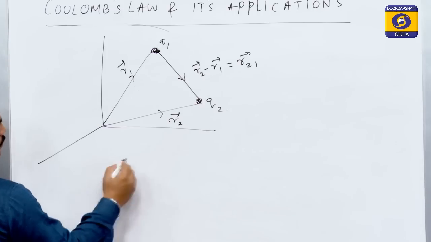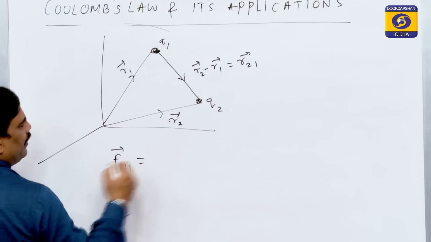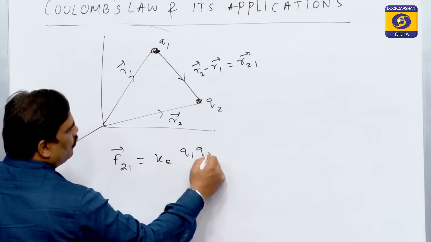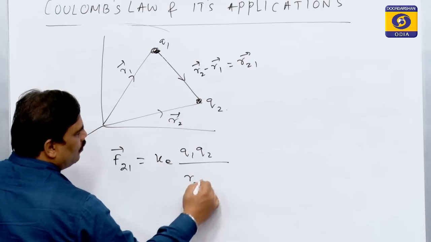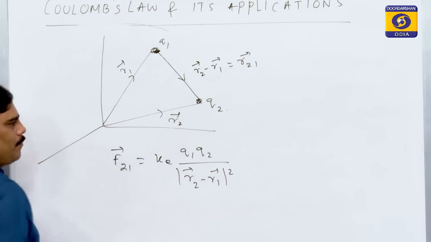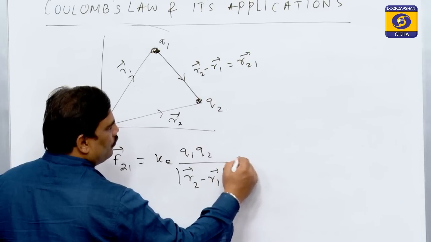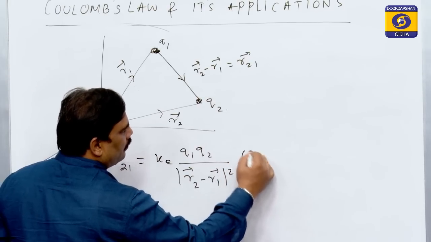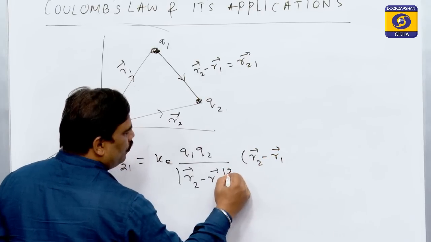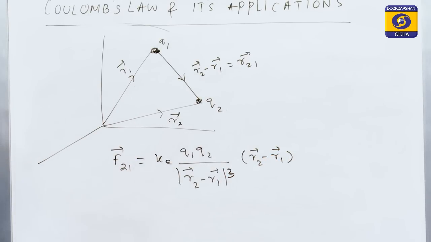So, therefore, my F21 will be equal to K Q1 Q2 divided by mod R2 minus R1 square, into the unit vector, the vector R2 minus R1 divided by its mod.